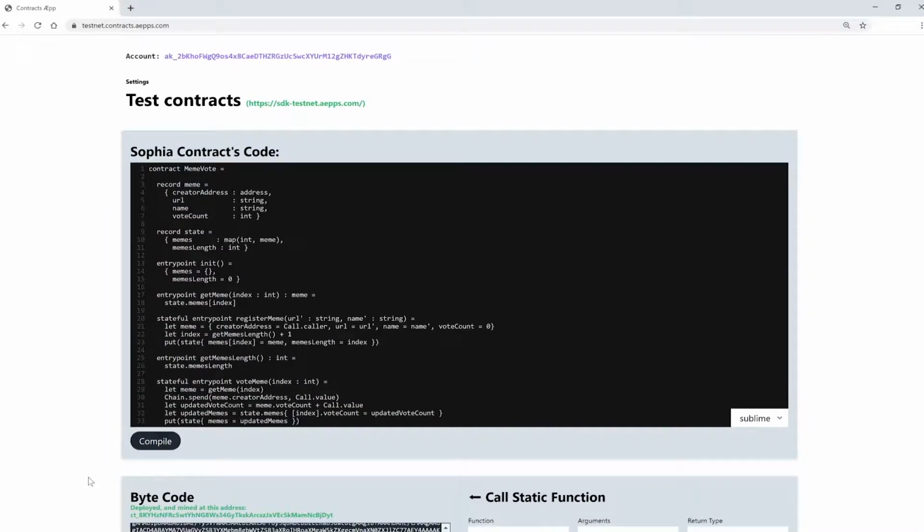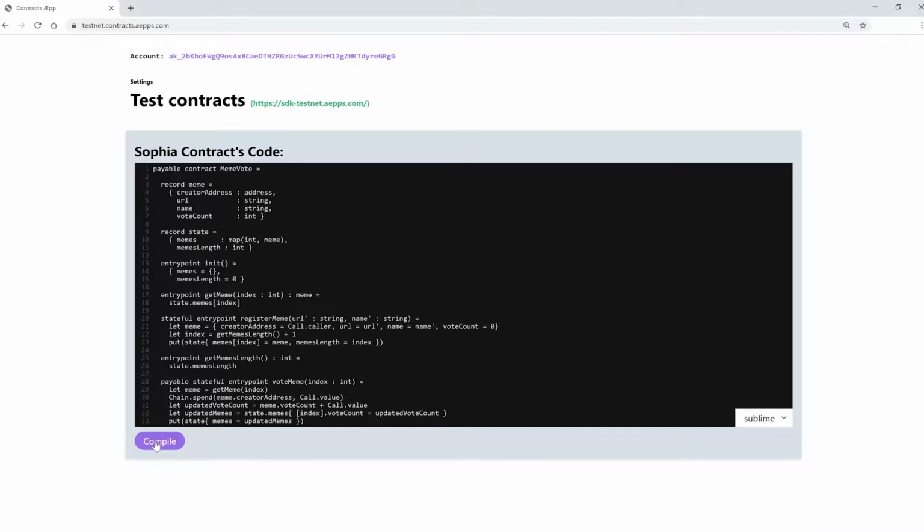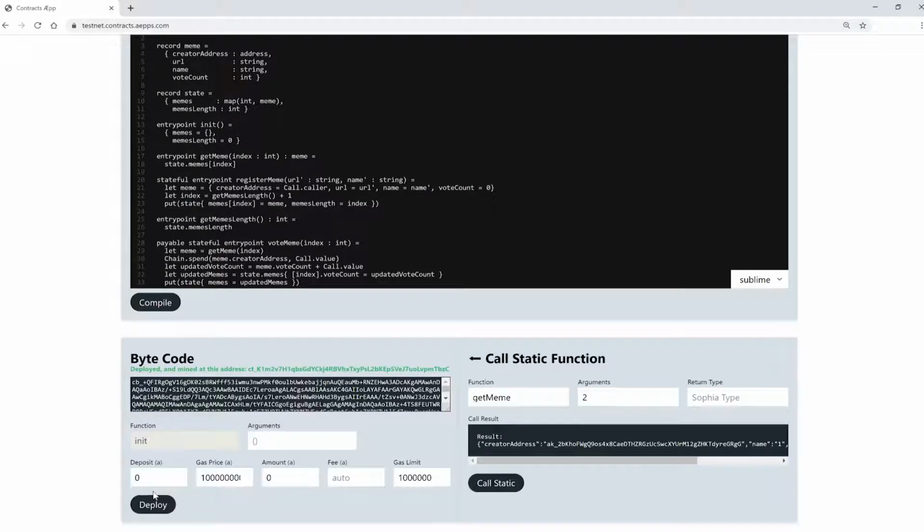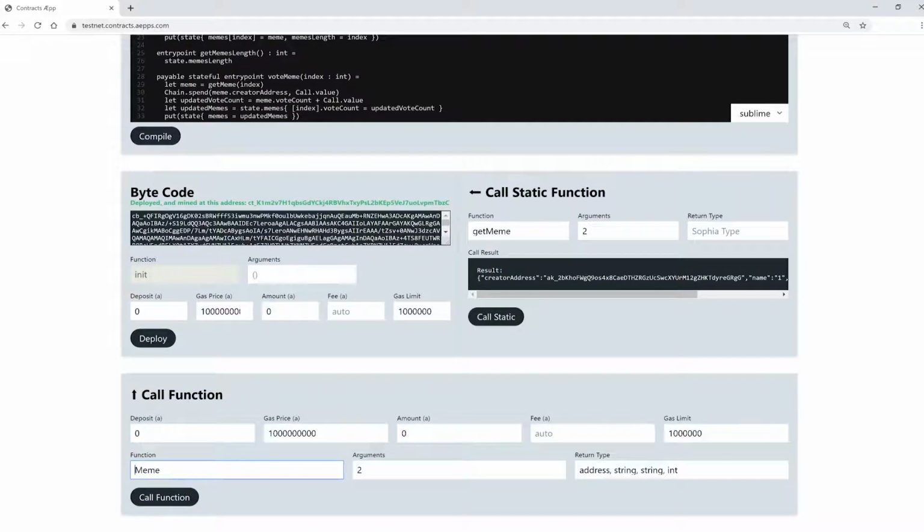Since the Lima release, contracts and entry points are not per default payable anymore. So if we want to enable the user to spend token, we have to declare them payable. Okay, now let's test this. We compile, deploy, and register a meme.